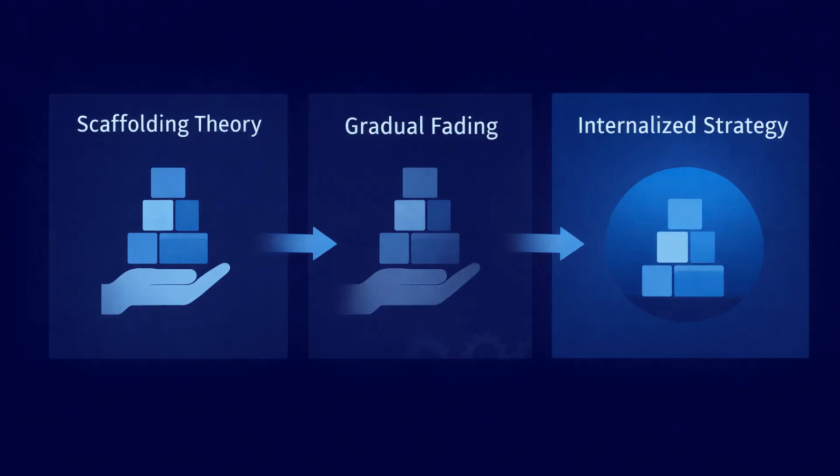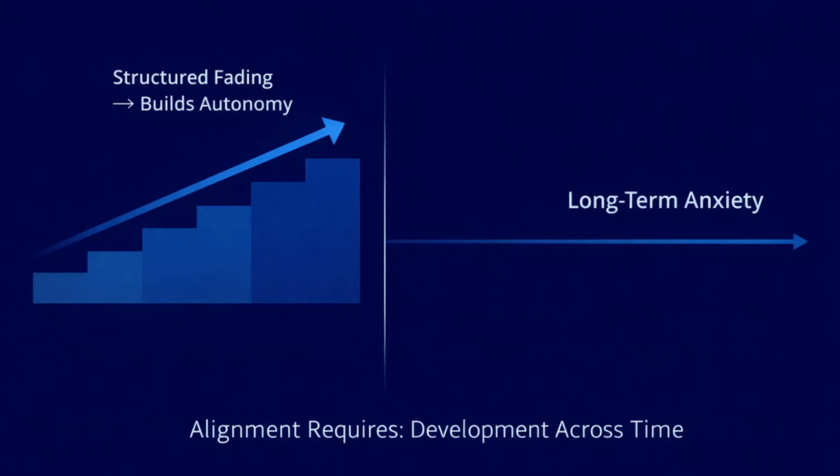Now examine a subtler case. Suppose a narrowly instructional scaffolding theory is selected. This theory explains how support is gradually faded during tasks and how learners internalize strategies. At the tension level, this theory may align. It explains how autonomy can be built through structured fading of supports.